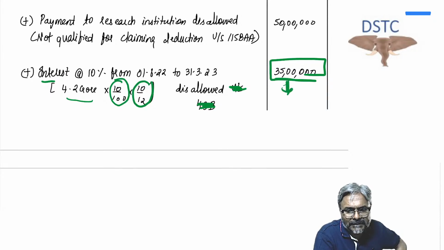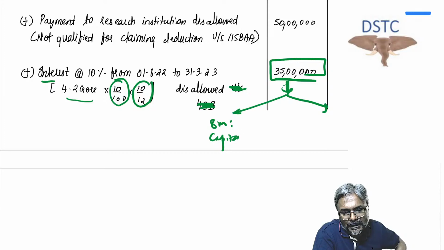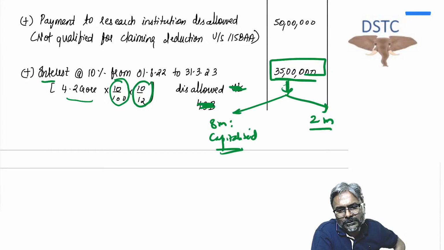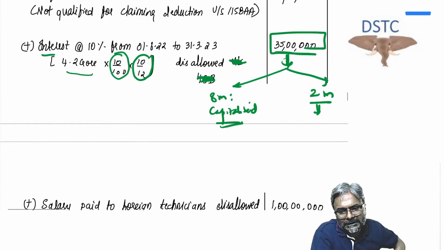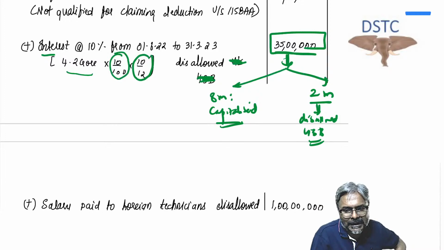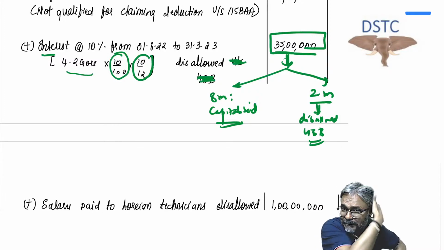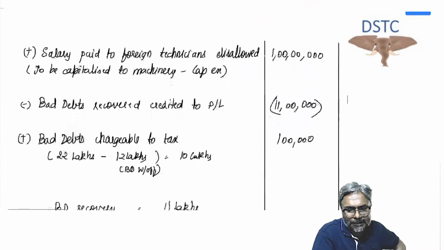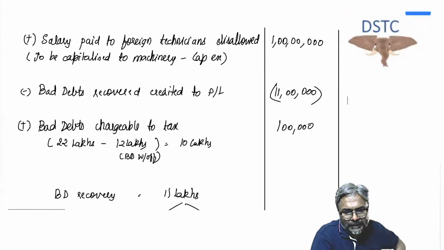Because in this 35 lakhs there is some portion which is to be capitalized for 8 months. That portion is to be capitalized. The reason of disallowance is that 8 months have to be capitalized, and for 2 months it is to be disallowed under 43B. That's the reason why we are adding back 35 lakhs in this context because of this particular factor. The 8-month period of the interest is capitalized and 2 months has to be disallowed under 43B.